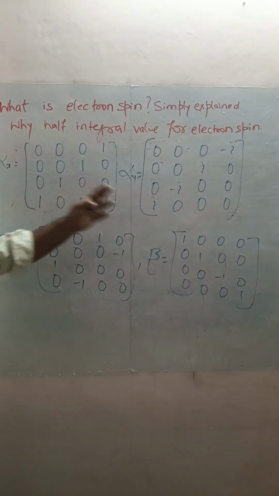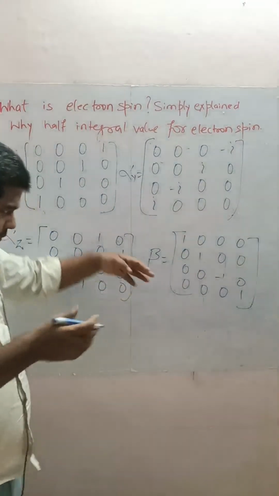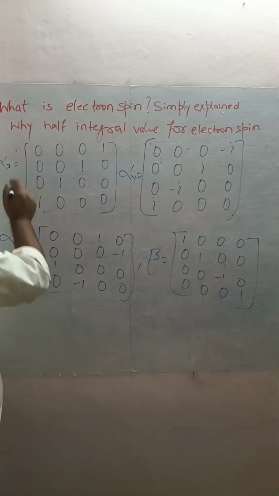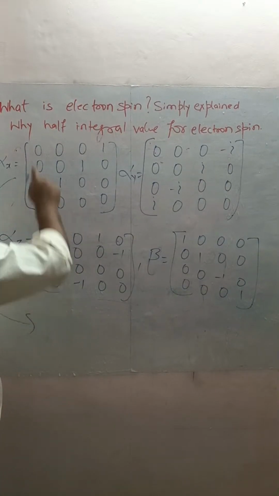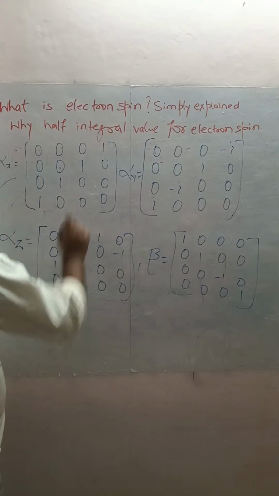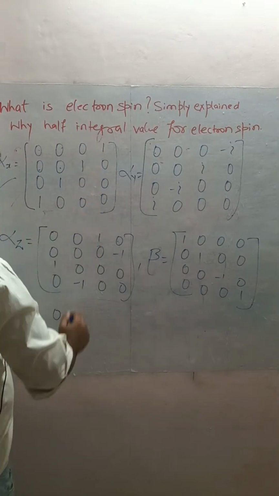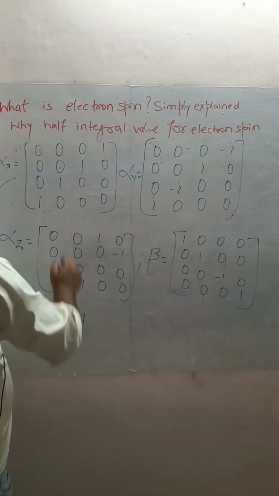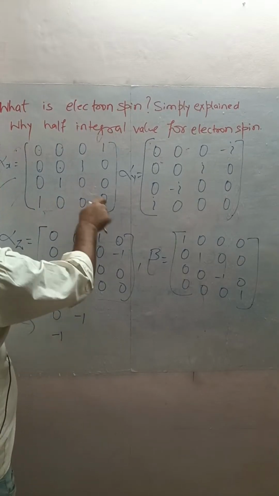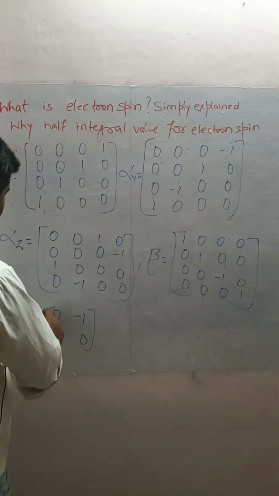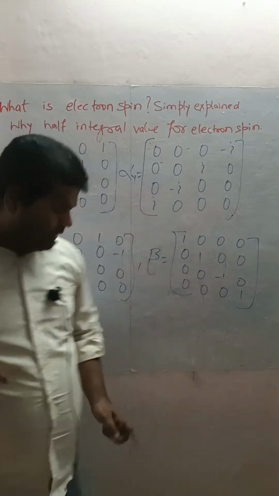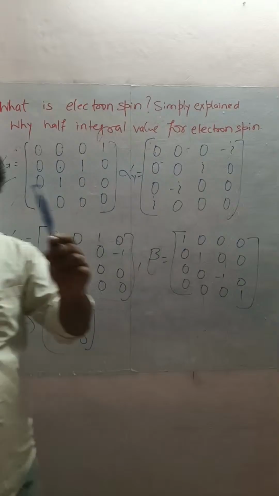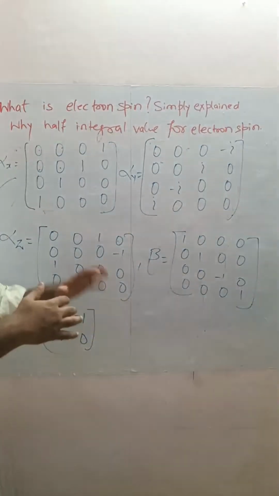See, these are alpha x, alpha y, alpha z, and beta. These are the matrices. And when we contract them, they convert into Pauli spin matrices like this. See, how can we write this? This 1 becomes 0, and this will be minus 1. And this will again be minus 1. And this will be the Pauli spin matrices. Similarly, you can do this. There will be some physical analysis, and that's why there will be some changes in the sign. That's a later topic. See how spin evolved from this.